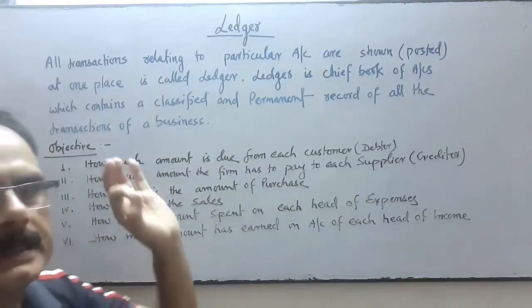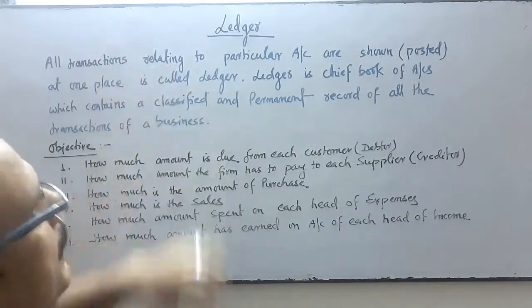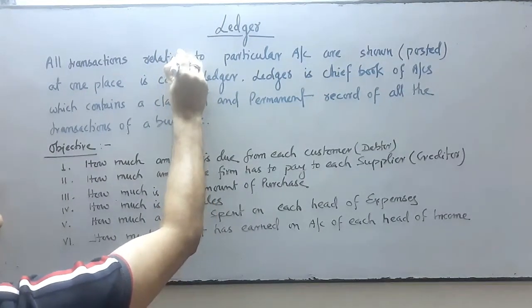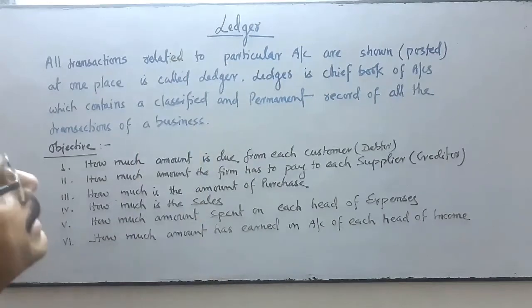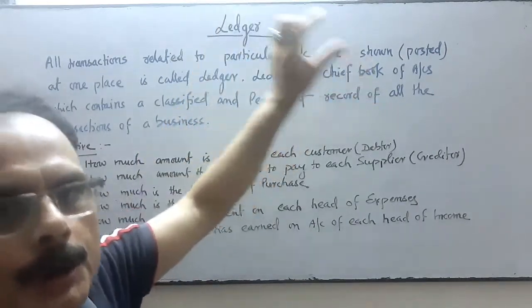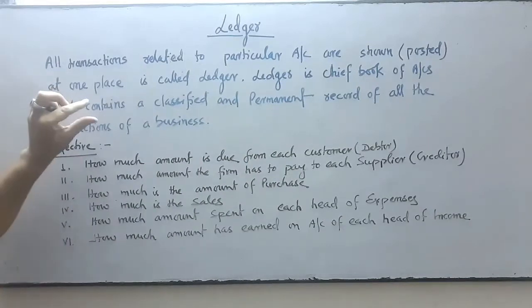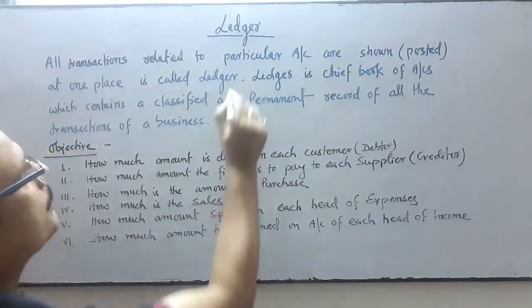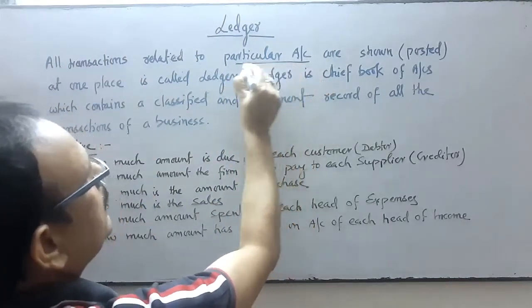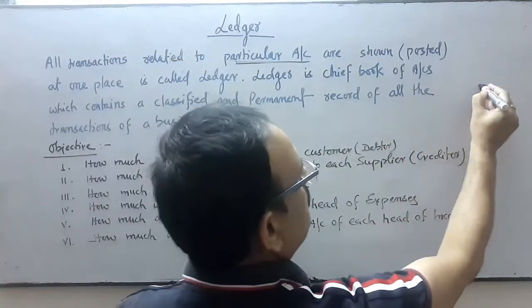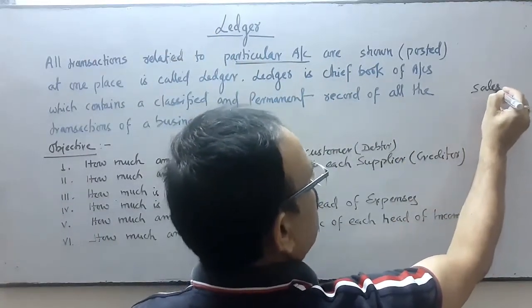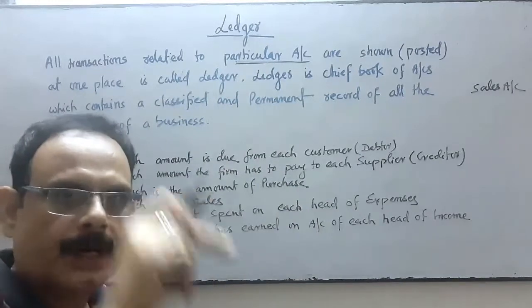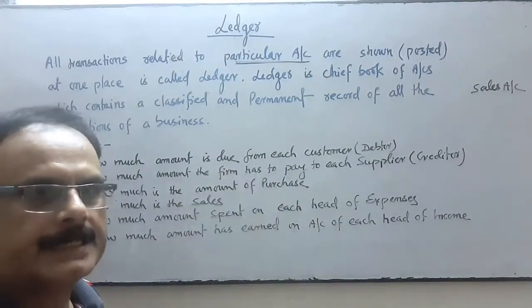All transactions related to a particular account, when shown or posted at one place, is called a ledger. For instance, the sales account: all information and transactions related to sales, when shown or posted at one particular place, is called the ledger of sales account.